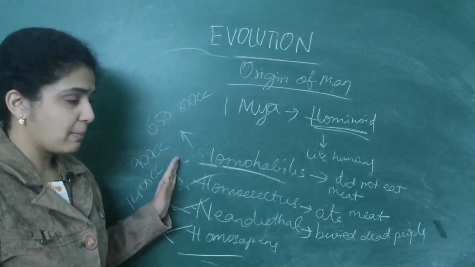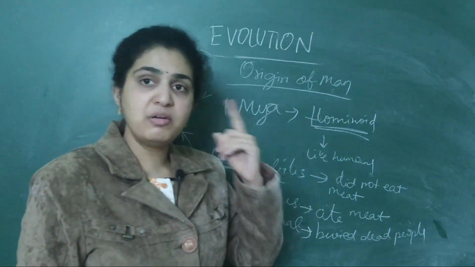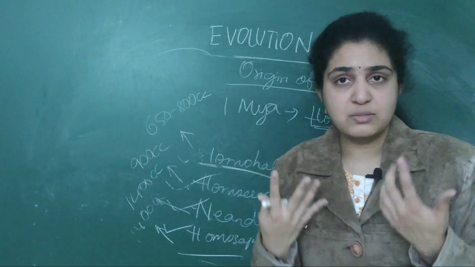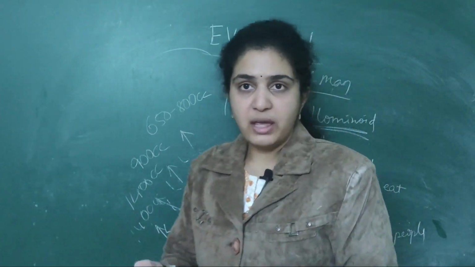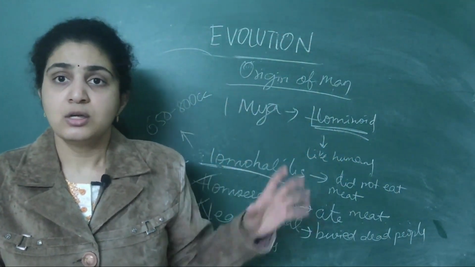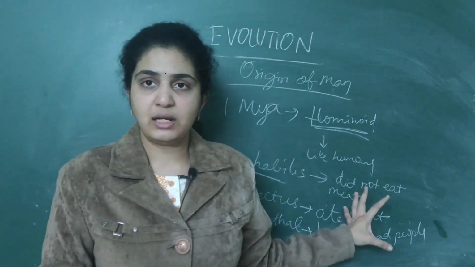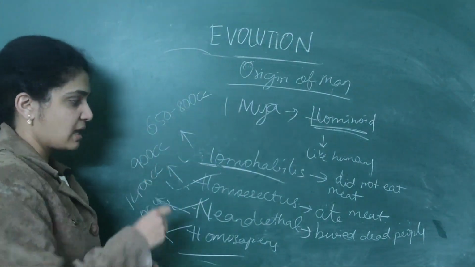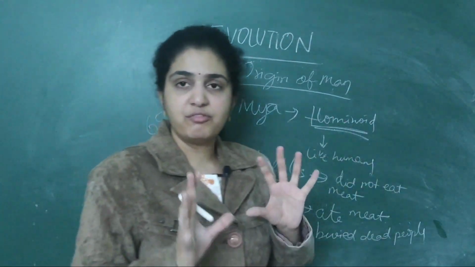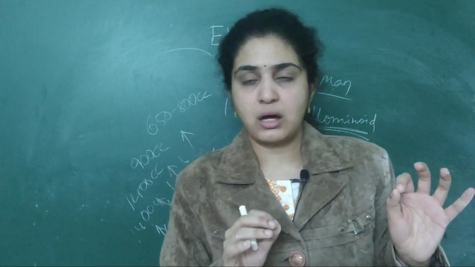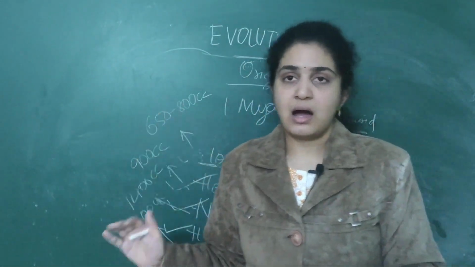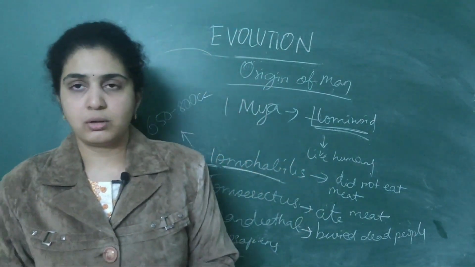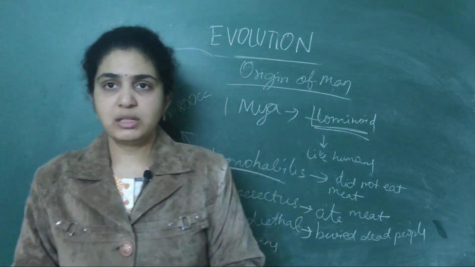That's why brain capacities are important to remember. You can neglect the earlier ones, but how humans evolved is the important topic here. So they will compulsorily ask questions related to all of this in NEET. I want you all to be thorough with the years, as well as what developed, when, who, and how many million years ago. This last part of origin and evolution is very important. Okay, next class we'll continue with ecology.